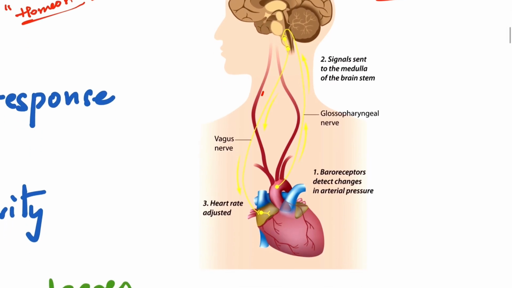So what does it do? The baroreceptors will detect the change in the arteries. The arterial pressure will be detected and sent to the brain. They will tell the brain that there is a decrease in pressure in the arteries, so we shall try to improve it. The brain will agree. So the brain will send signals to the heart via the vagus nerve, as well as cause stimulation of the sympathetic nervous system.